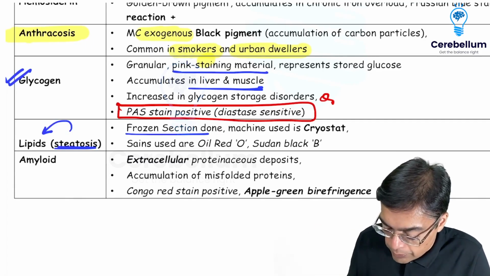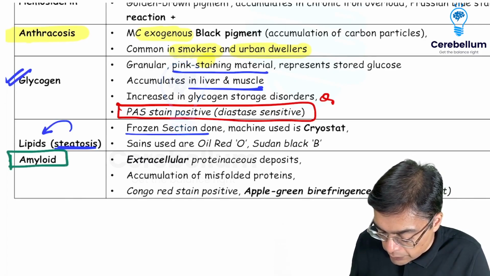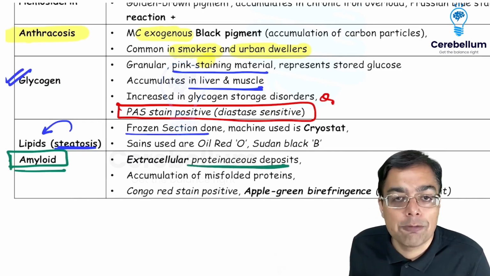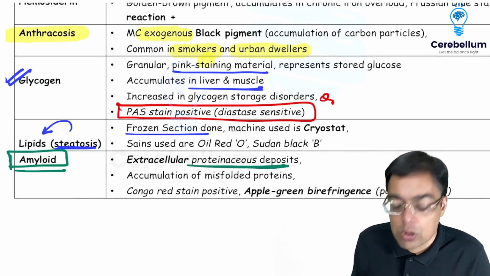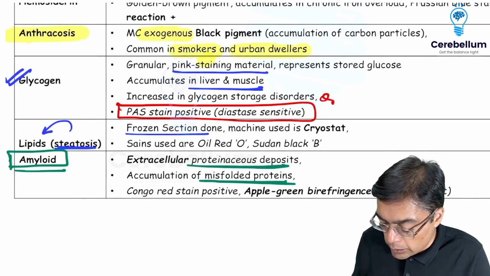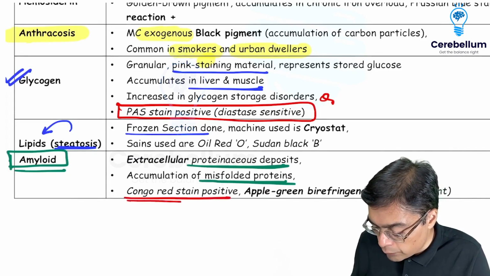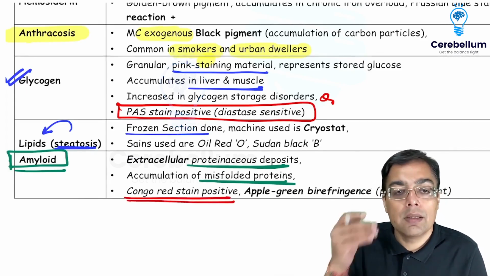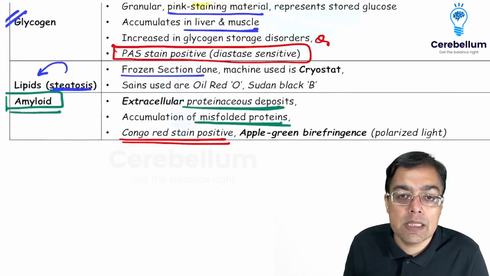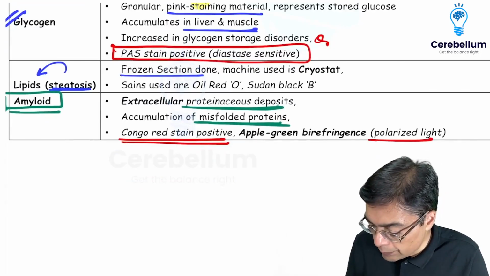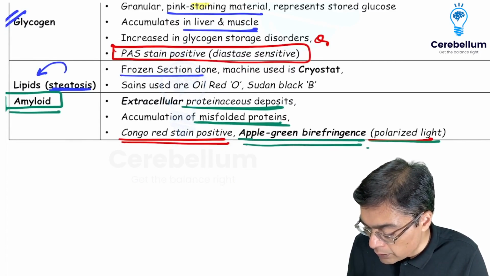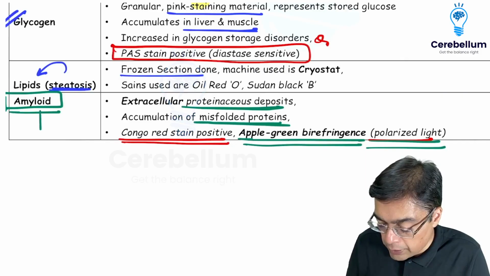Another hot favorite for an examiner happens to be the extracellular material which is given the name of amyloid, and this is going to be made up of non-branching fibrils. It's going to be seen because of accumulation of misfolded proteins, and the importance of knowing about amyloid is it is going to stain positively with Congo red. However, the color that you are going to be obtaining with Congo red is going to be a pink red color. The importance is that under polarized light, the amyloid is giving you a special appearance that is given the name of apple green birefringence.